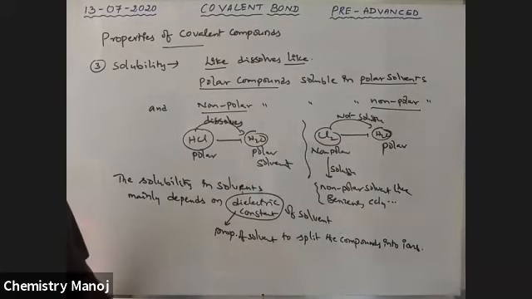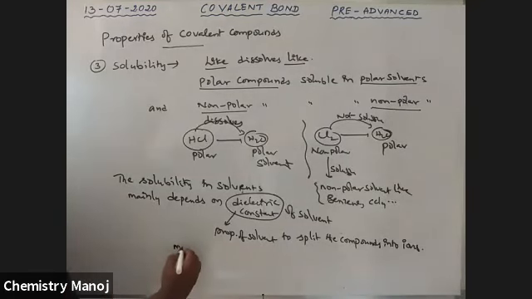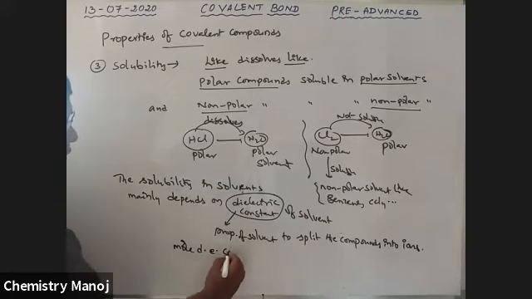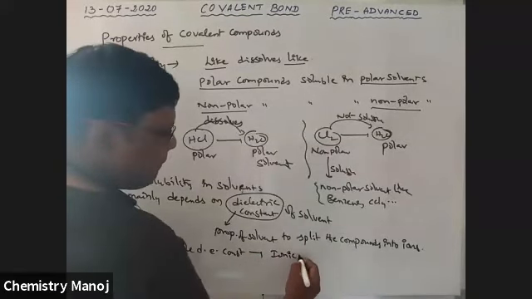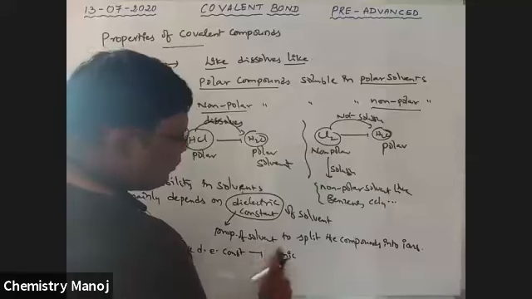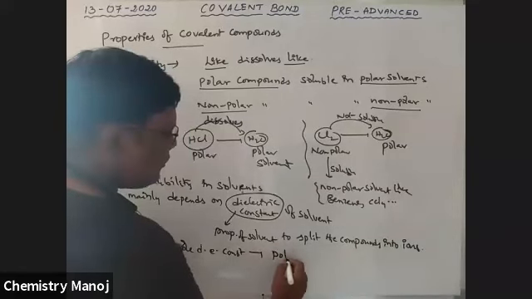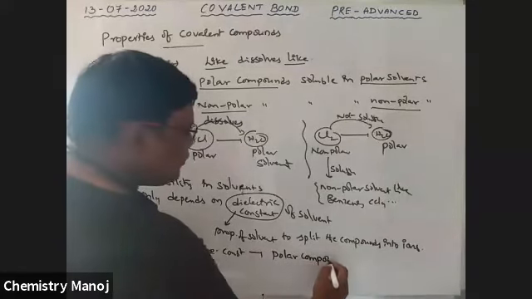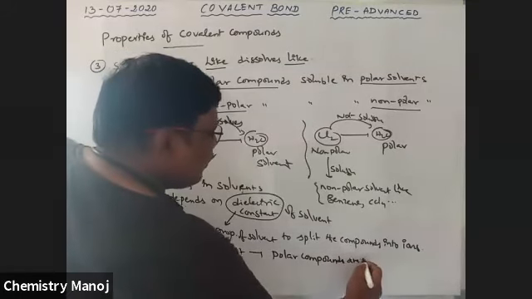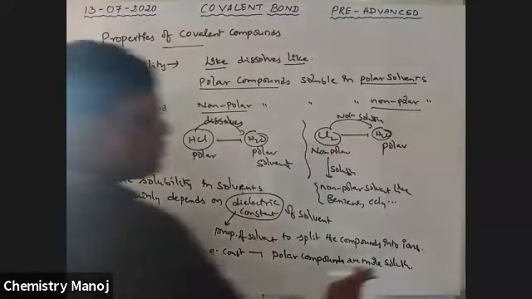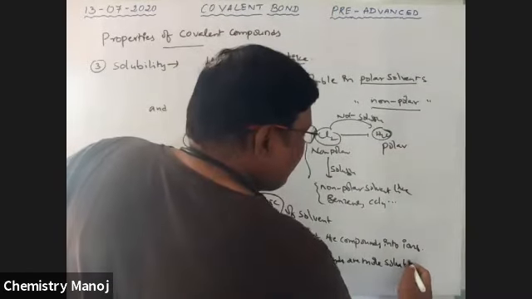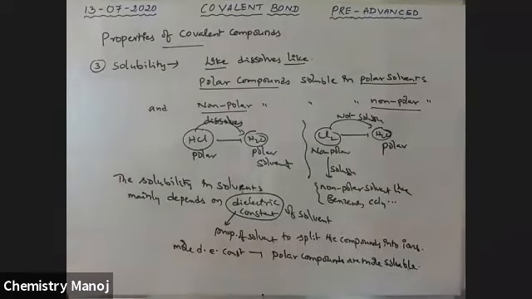That is the property. Okay. So the more the dielectric constant, the more soluble ionic compounds are. See here, polar compounds are more soluble.